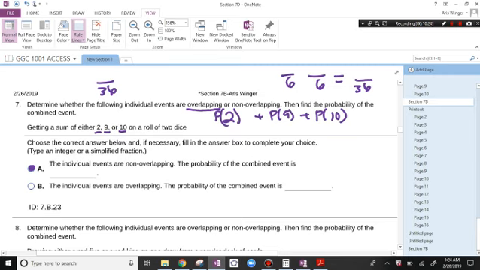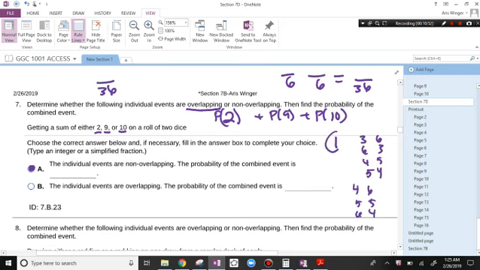There's only one way to get a 2, so that's 1. And then how many ways can you get a 9? You can get a 9 by doing a 3 and a 6, a 6 and a 3, a 4 and a 5, and a 5 and a 4. And then you can get a 10 by doing a 4 and a 6, a 5 and a 5, and a 6 and a 4.